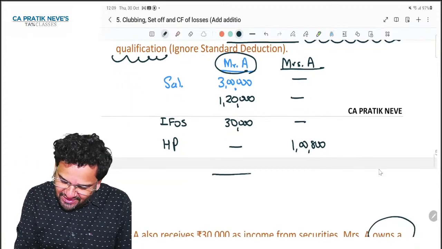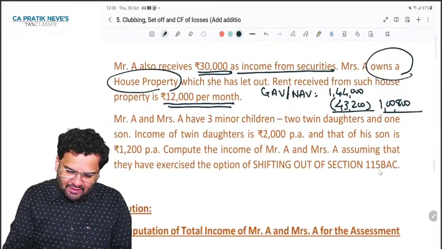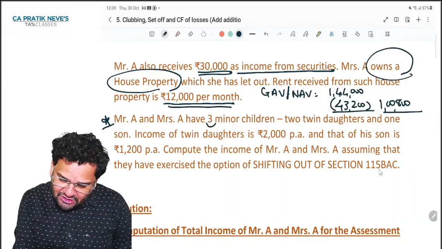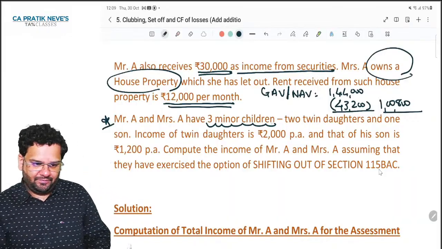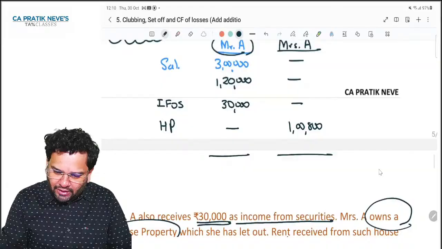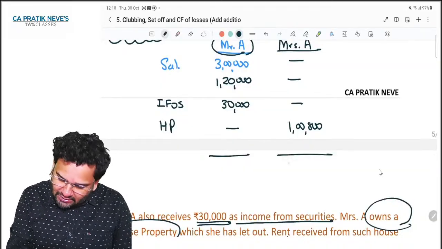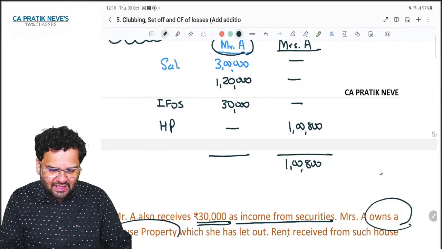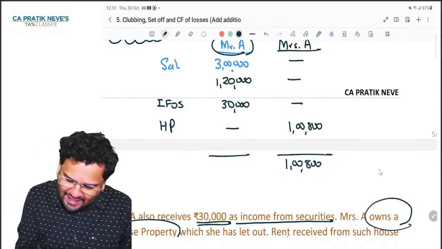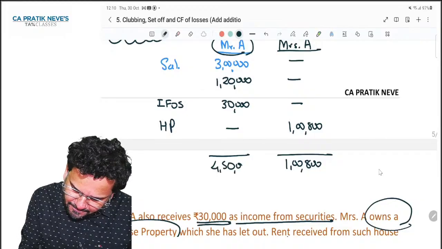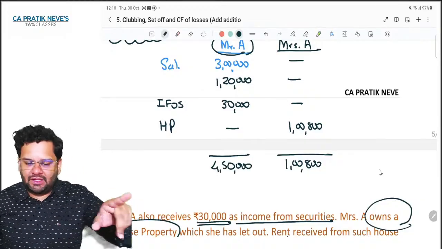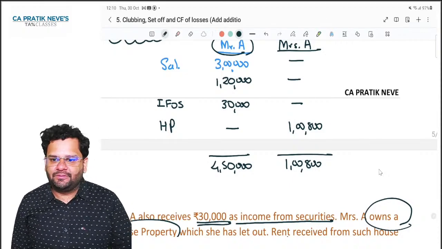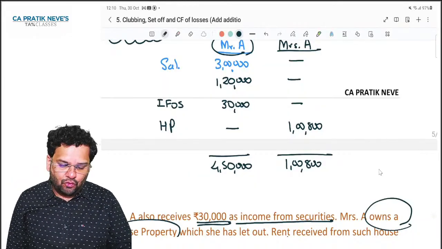In short, now I can get, because from next point onwards, minor children's information is given. So at this point, I can calculate the incomes of Mr. and Mrs. So Mr. A's income is 4,50,000: 3 lakh plus 1,20,000 plus 30,000. Are you all getting 4,50,000?